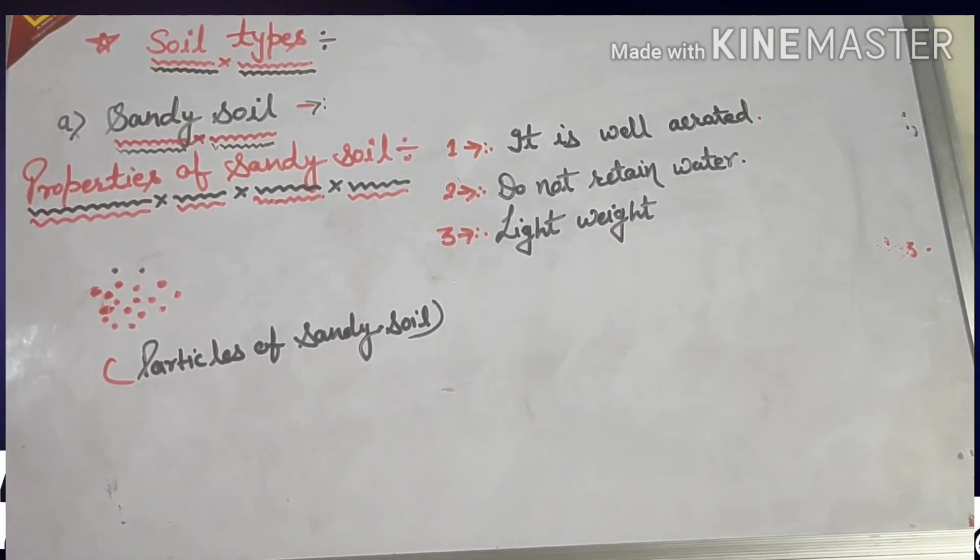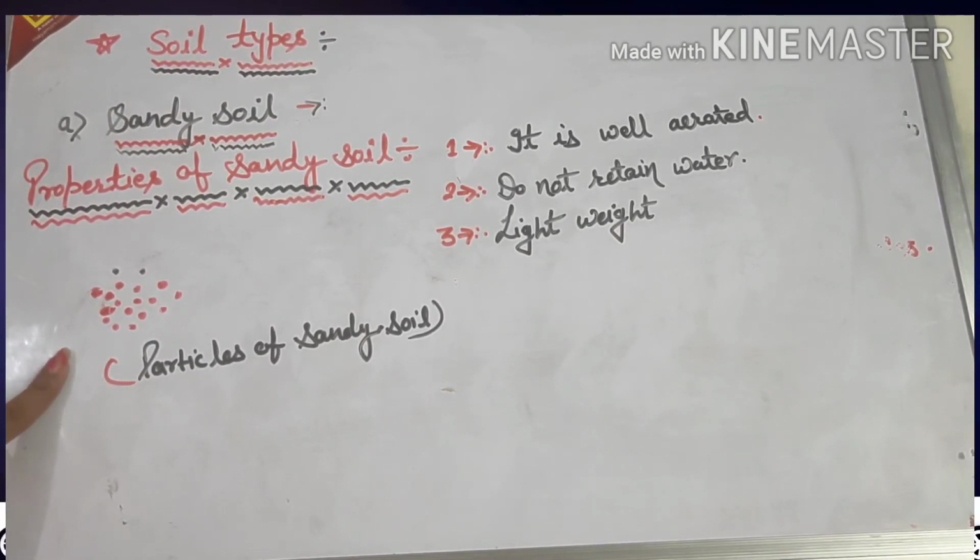Now the next property is that it does not retain water. They are not good at holding water. Why? Because the particle sizes are bigger, so you see a lot of space between the particles, and whenever you put water in this soil, what happens?